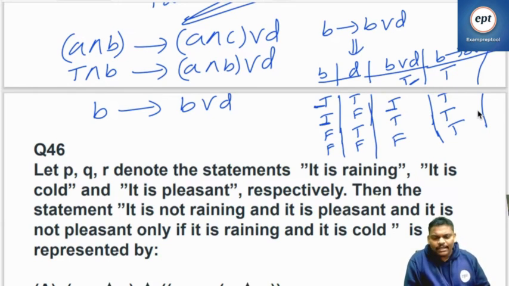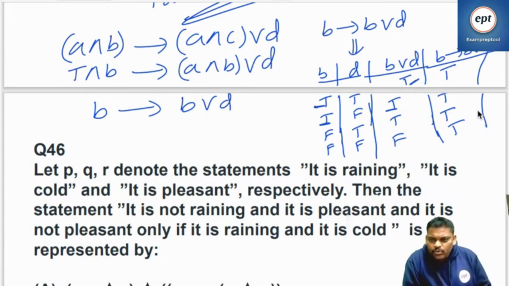Only one expression given means they may ask more options. Right? This is the case. Now check: final result and B, same or not? It's not same. Final result came all true. But B, if you see, true, false, false. Final result, if you see, all true. If you see the D, TF.